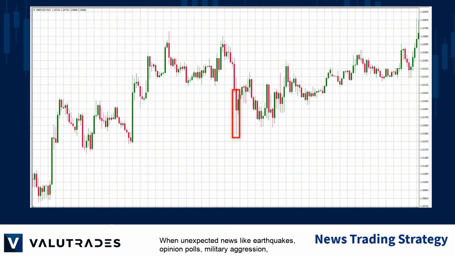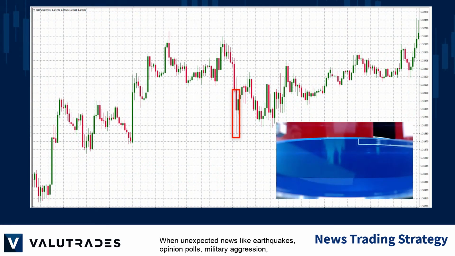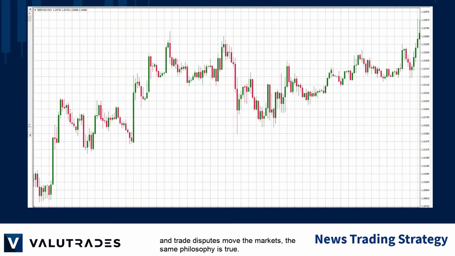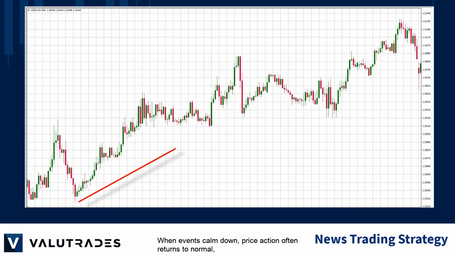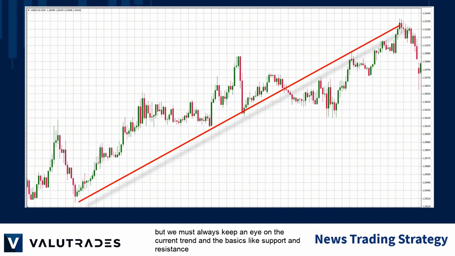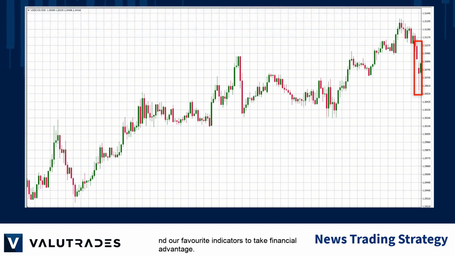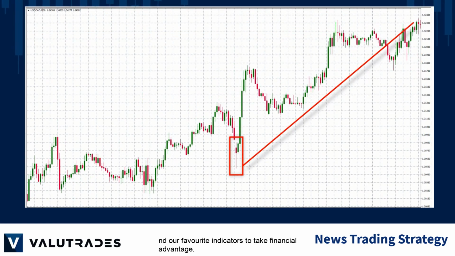When unexpected news like earthquakes, opinion polls, military aggression, and trade disputes move the markets, the same philosophy is true. When events calm down, price action often returns to normal, but we must always keep an eye on the current trend and the basics like support and resistance and our favorite indicators to take financial advantage.